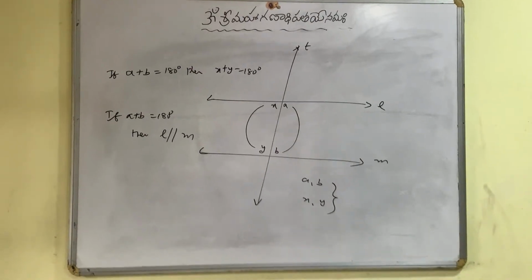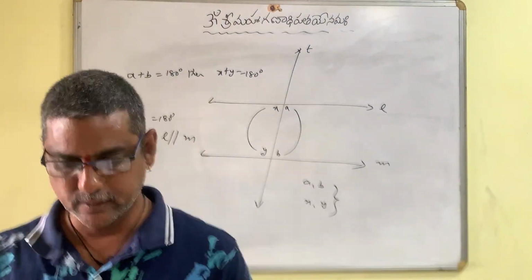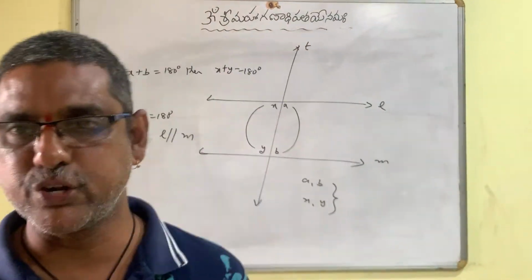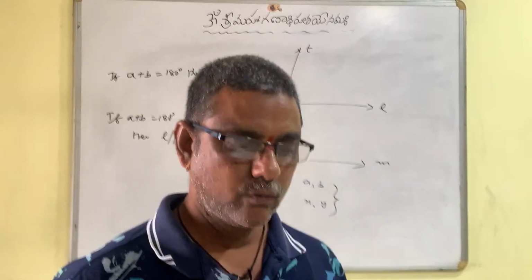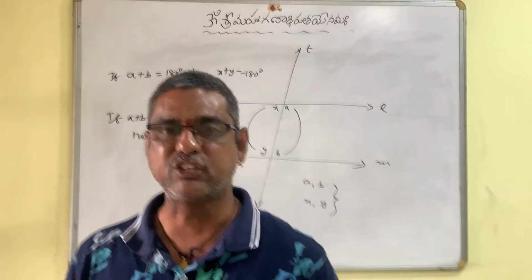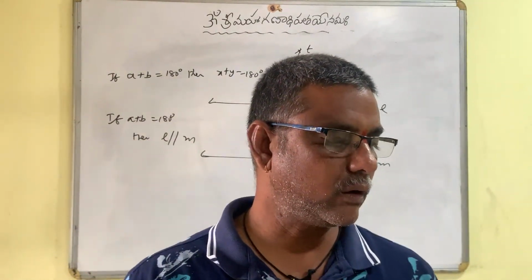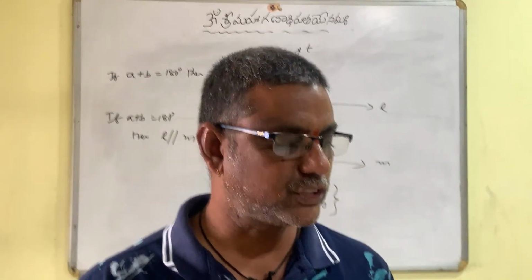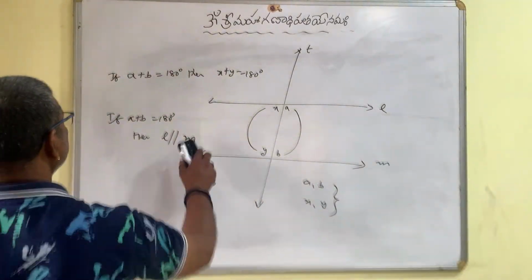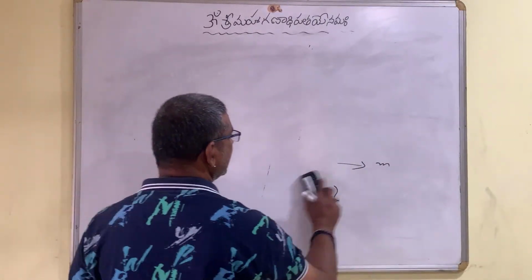Yeah, I found it. Now open your exercise, children. Exercise 5.1, first question. Which of the following statements are true and which are false? Give reasons for your answers. First question: only one line can pass through a single point. Is it true, children?